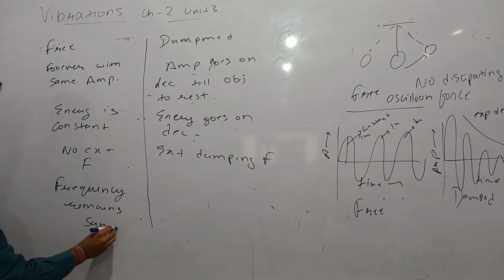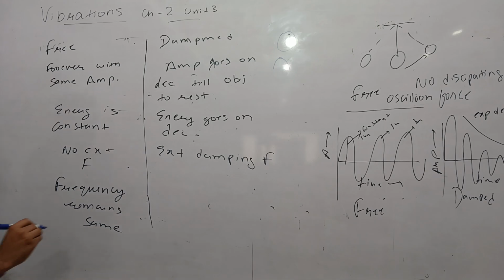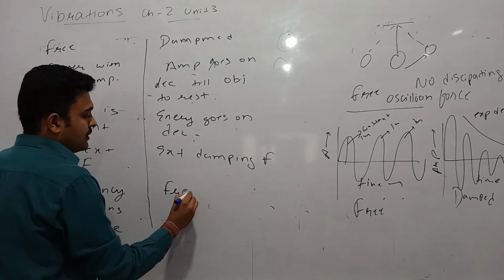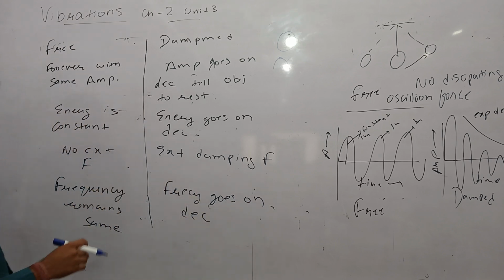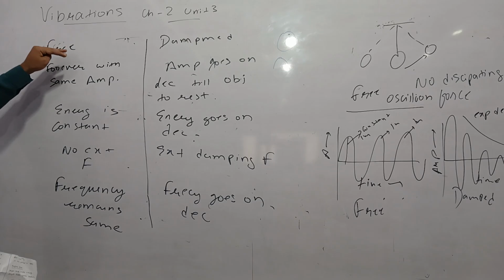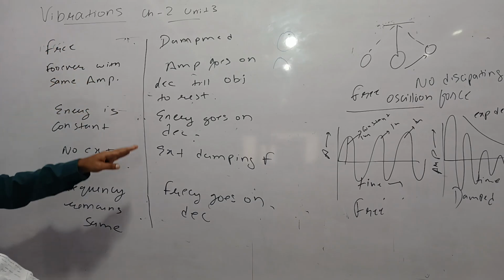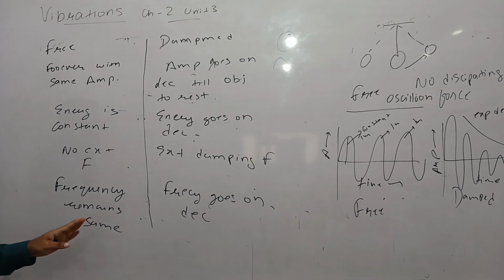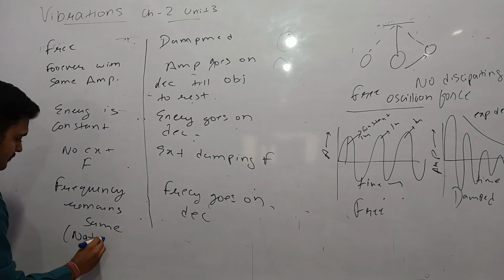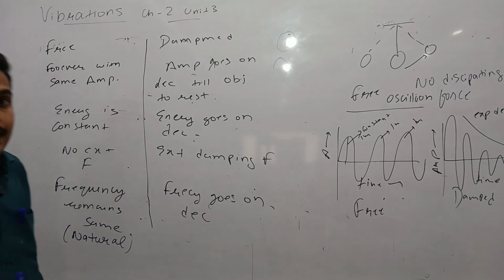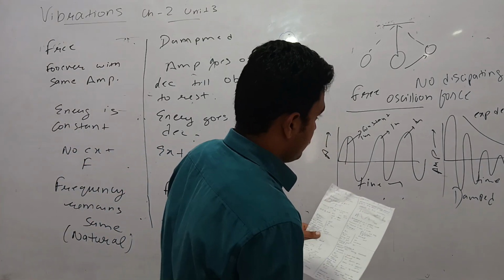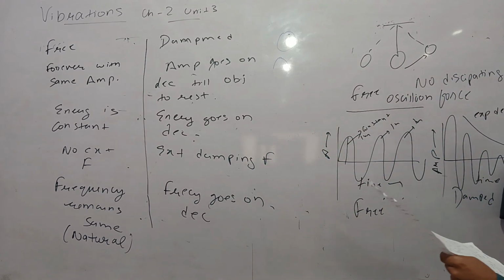In case of damping, the frequency goes on decreasing, while in the absence of any damping force the frequency is the same, and that frequency is the natural frequency of the oscillating object. In damping, the frequency is always less than the natural frequency.